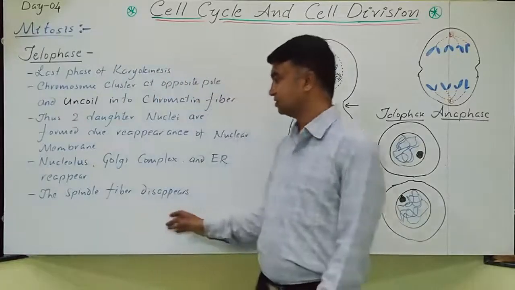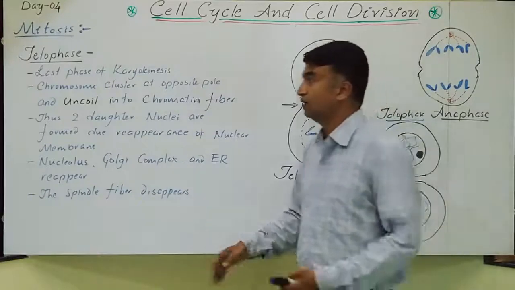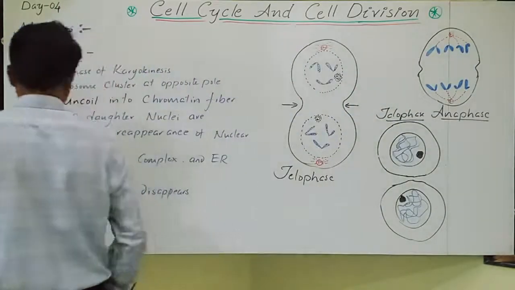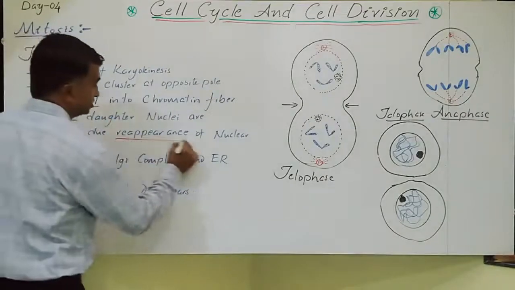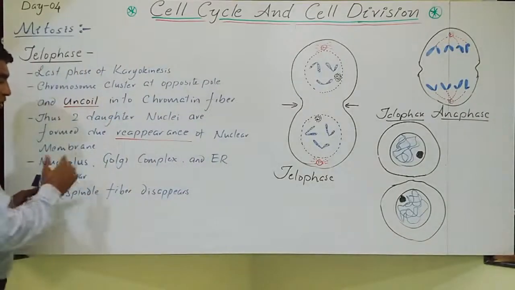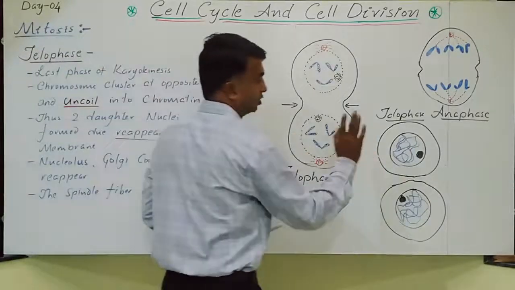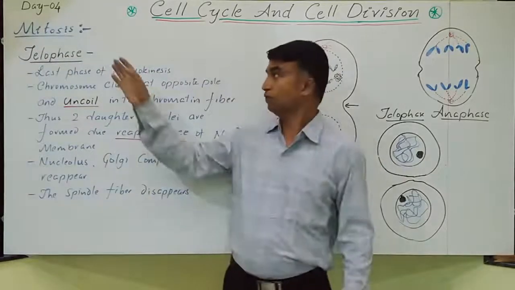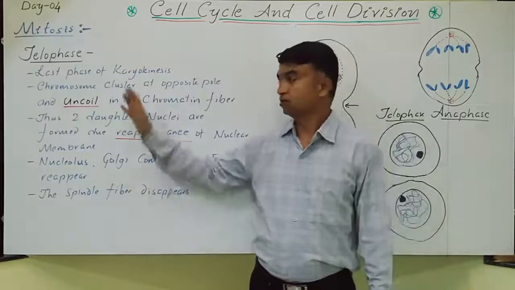So telophase is a very small one compared to the other phases. So here the main word is unwinding or decondensation, reappearance of the nuclear membrane and other organelles take place. Ultimately, two nuclei are seen in one cell. So telophase is followed by the cytokinesis. So this is about the telophase.